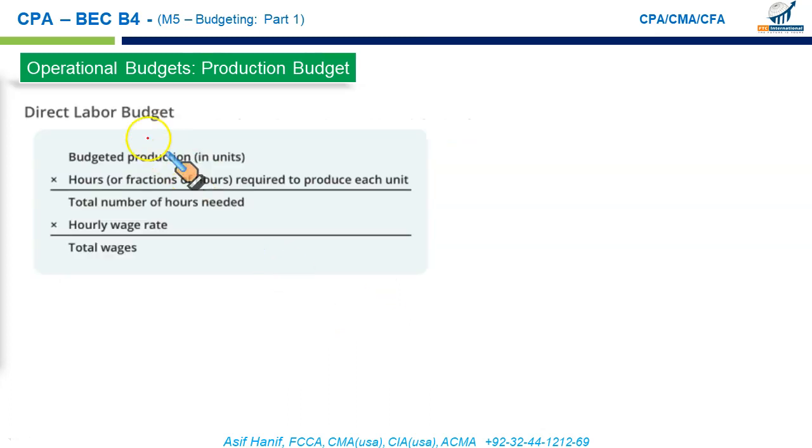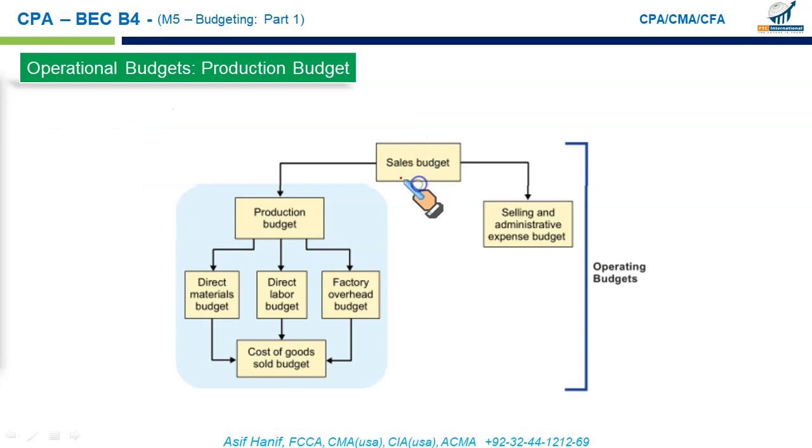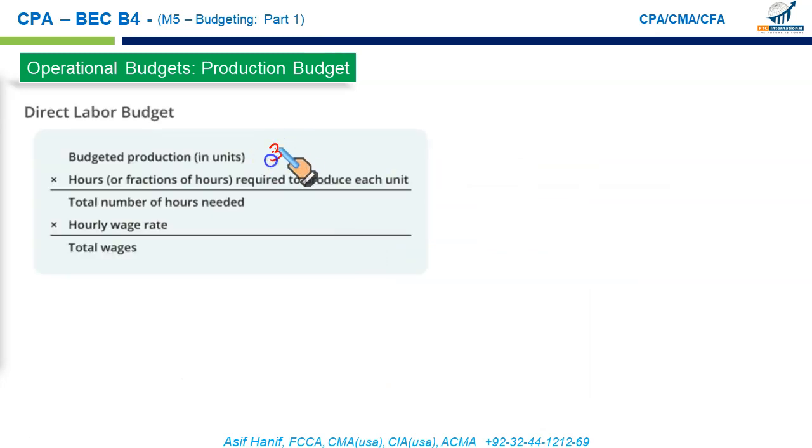Then next is the direct labor budget. I told you sales budget is the input for production budget. In other words, production budget is drawn up from the sales numbers. Once you have the production budget available, this would be the input to set up your direct material purchase budget and also the direct labor budget. That is what we are discussing right now. So taking that example, we plan to produce 37,000 units in June. That's the planned production or the budgeted production.